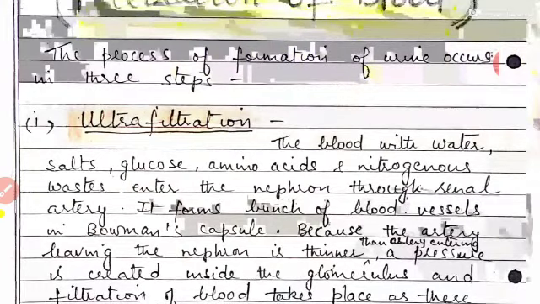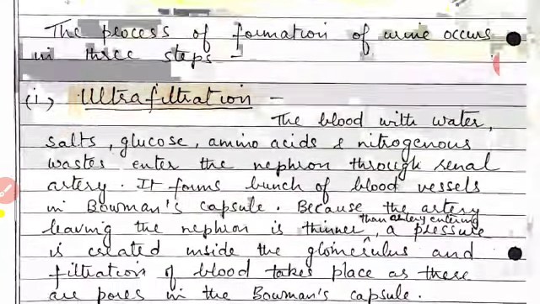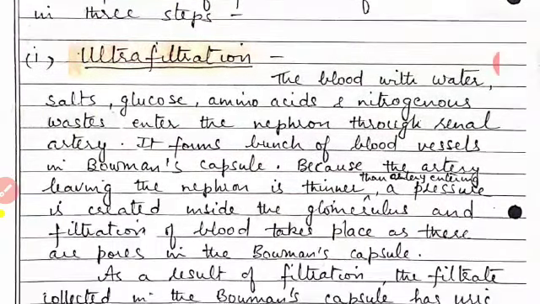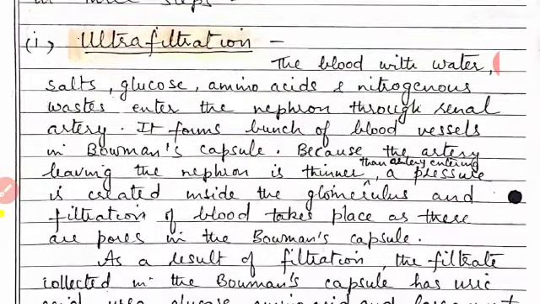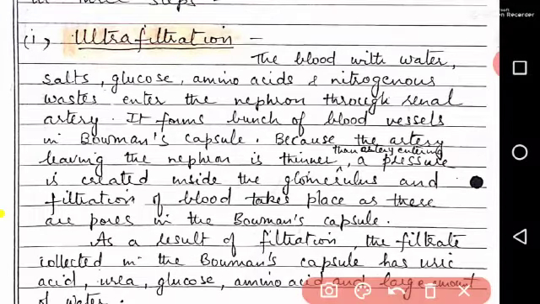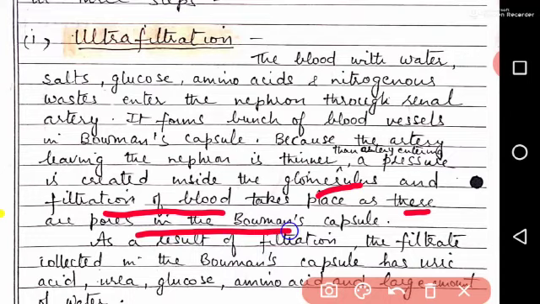It forms a bunch of blood vessels in Bowman's capsule. Because the artery leaving the nephron is thinner than the artery entering, a pressure is created inside the glomerulus, due to which the filtration of blood takes place, as there are pores in the Bowman's capsule. So blood is filtered downwards.